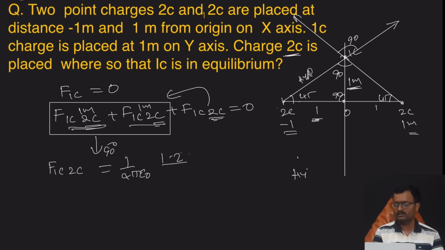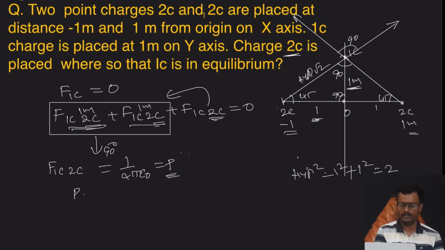Hypotenuse squared equals side squared plus side squared: 1 squared plus 1 squared, 1 plus 1, that is 2. So the hypotenuse is root 2. The distance squared is root 2 whole squared, that is 2, and 2 by 2 is 1. So we get 1 by 4 pi epsilon naught. For convenience, 1 by 4 pi epsilon naught is considered as P.